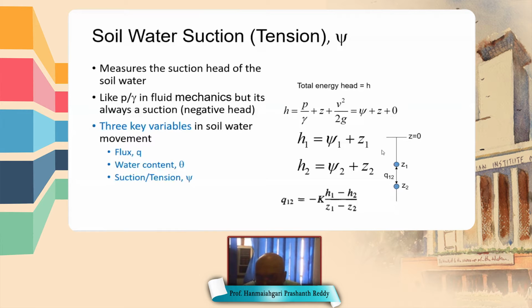Because of the strong adhesive forces between the soil particles and water, water sticks to the soil surface with some pressure. That pressure is called suction head or tension, represented by psi. In partially saturated soil, psi is always negative.